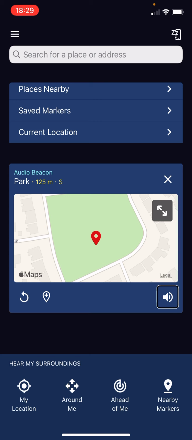So you can hear the sound. I tapped on the park that's near me. So as I turn, screen dimmed. Hear my surroundings. Heading.